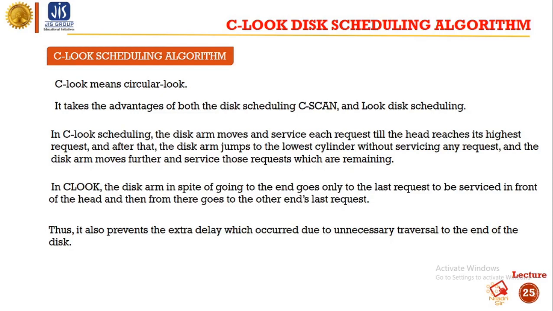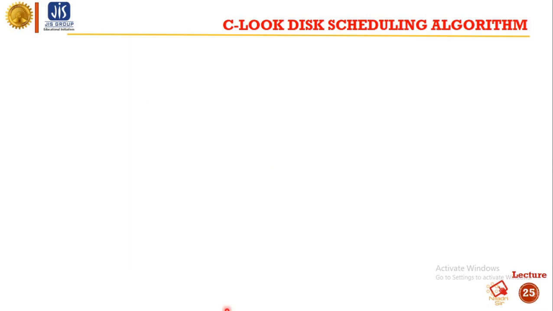In CLOOK, the disk arm, in spite of going to the end, goes only to the last request to be serviced in front of the head, and then from there goes to the other end's last request. Thus, it also prevents the extra delay which occurs due to the unnecessary traversal to the end of the disk.